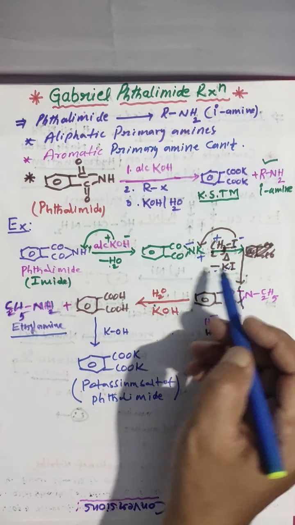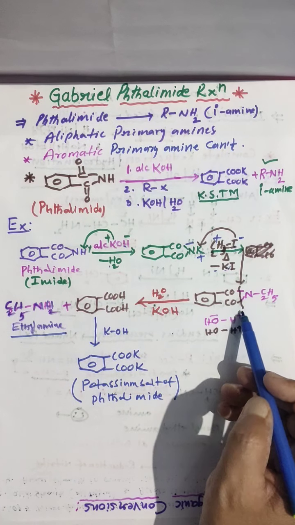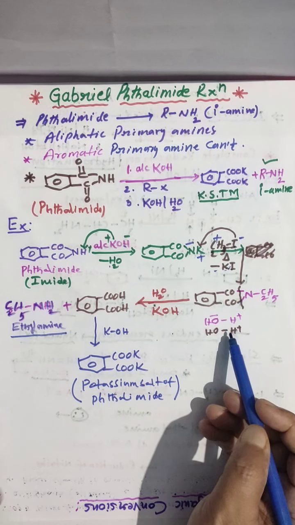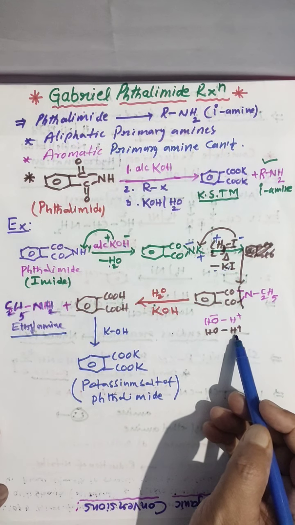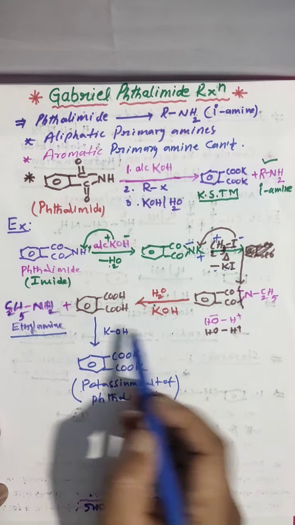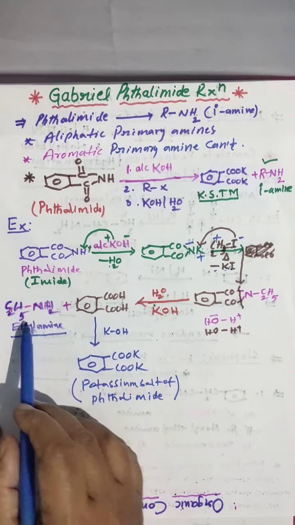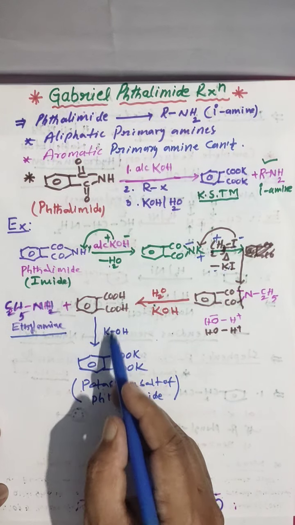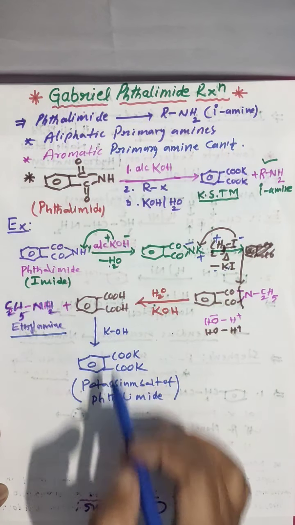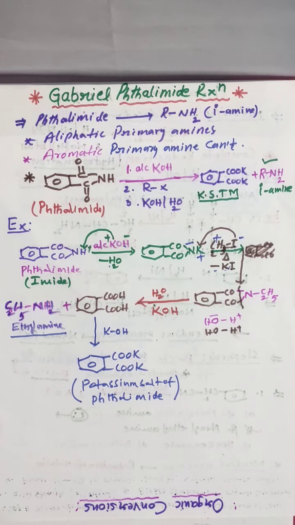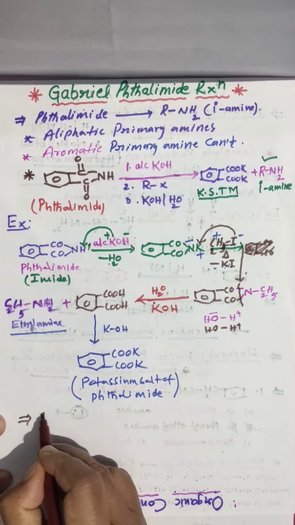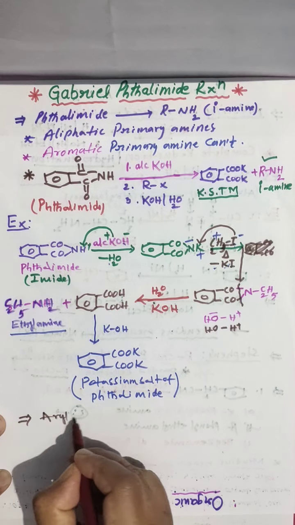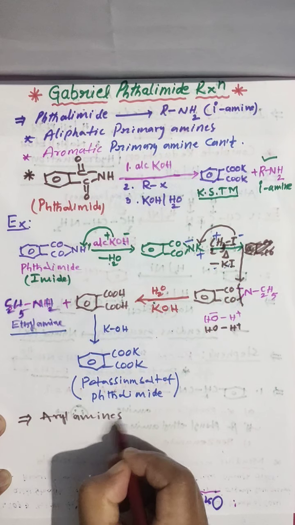Here you have to heat strongly. Then ethyl substituted phthalimide you are getting. Then this you have to hydrolyse in the presence of alkaline medium. When hydrolysis takes place, first stage, you are getting phthalic acid and primary amine. And this KOH treated with this phthalic acid, then you are getting this. And the main thing you have to remember is that by this method, we are unable to prepare aryl amines, that is aromatic amines.